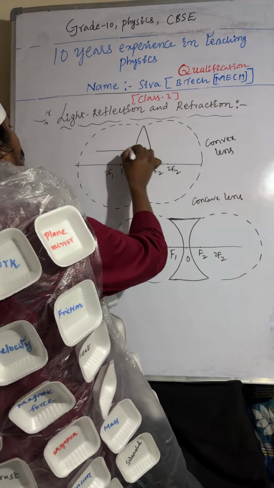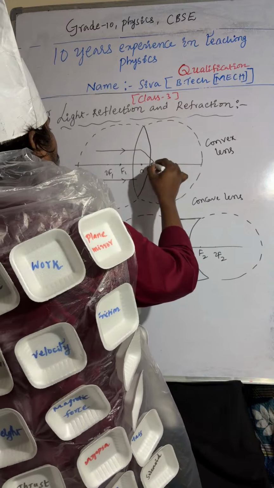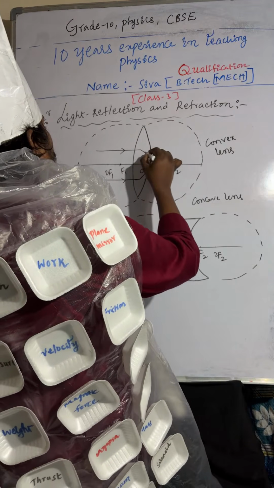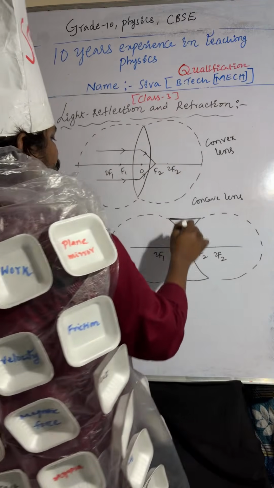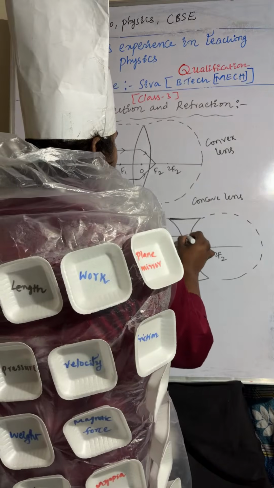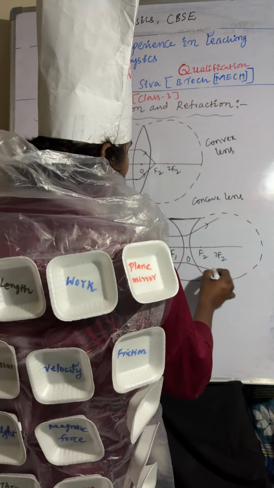A convex lens is a converging lens. Whenever light falls on it, after refraction, the light rays will meet here, like this. Here you can see, whenever light rays are incident on it, those light rays will diverge like this.